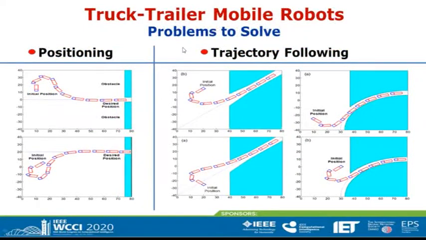Here we present the problems we want to solve in this paper: positioning control and trajectory following. In positioning control, we want the mobile robot, starting from different initial positions, to be able to achieve this final desired position. And also in trajectory following, we want the mobile robot, starting from different initial positions, to be able to follow with high accuracy this linear trajectory, as well as this circular trajectory or any other type of trajectory.